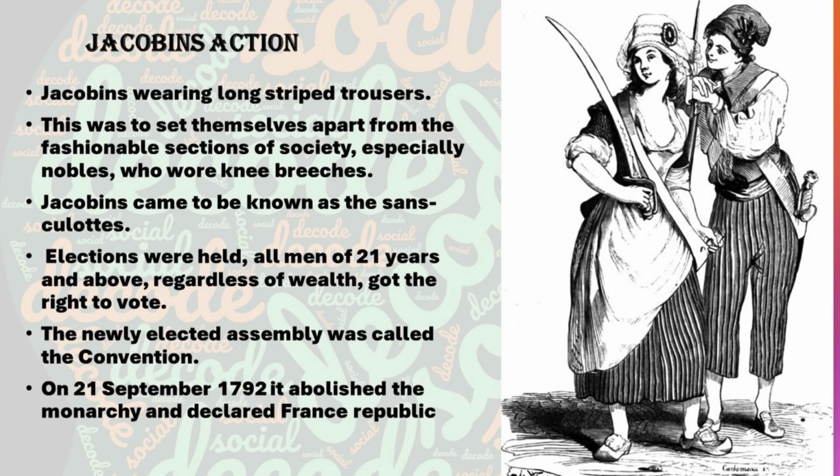The monarchy was officially abolished. From that year, 1792 onwards, there was no hereditary monarchy. There is a government, which means that the members of the government will be elected by the common people. Okay, after this, what happened to Louis XVI?